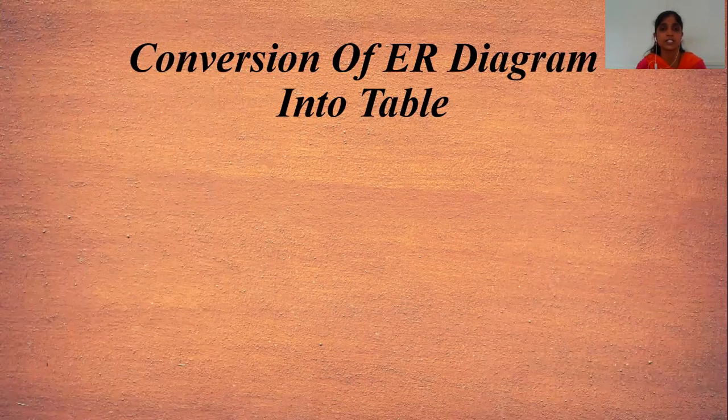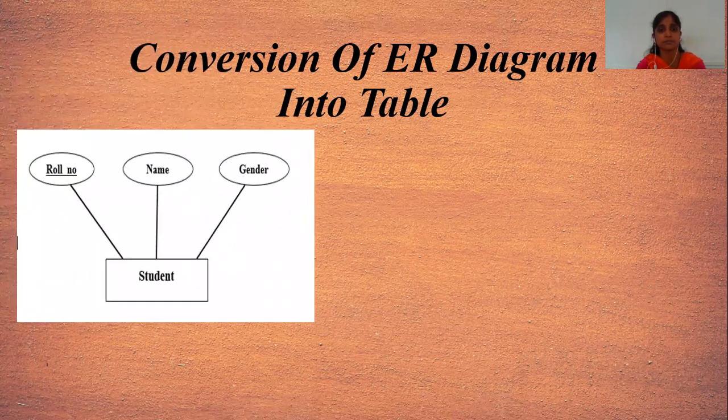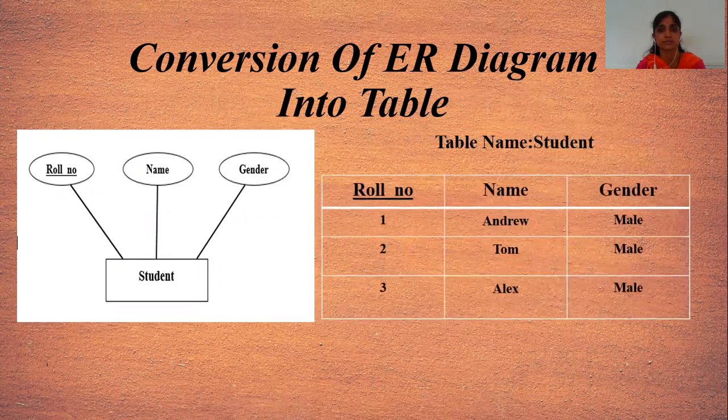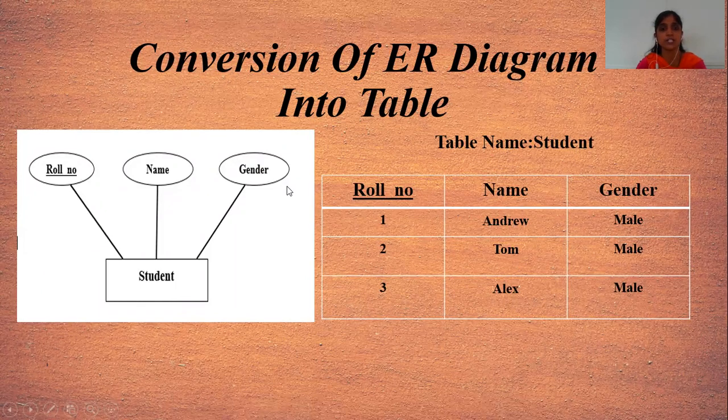Then next one is conversion of ER diagram into table. Here is one example, student, which contains roll number, name, and gender. Here student is converted into the table name, which contains student, then roll number, name, and gender. These are the columns.